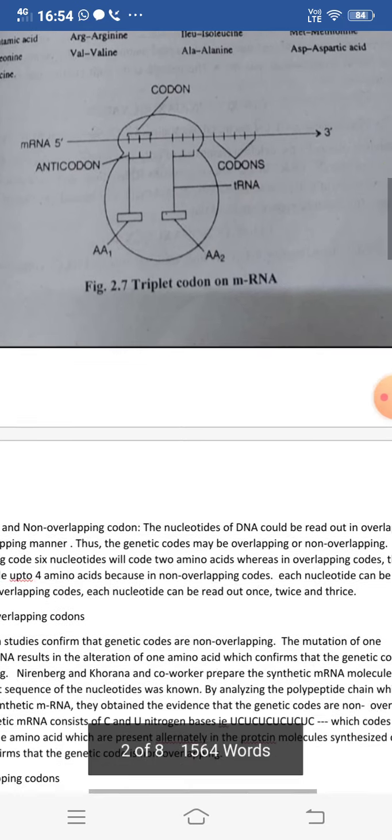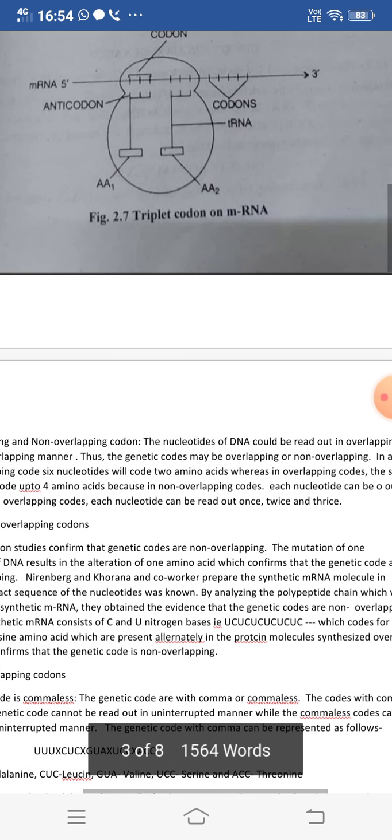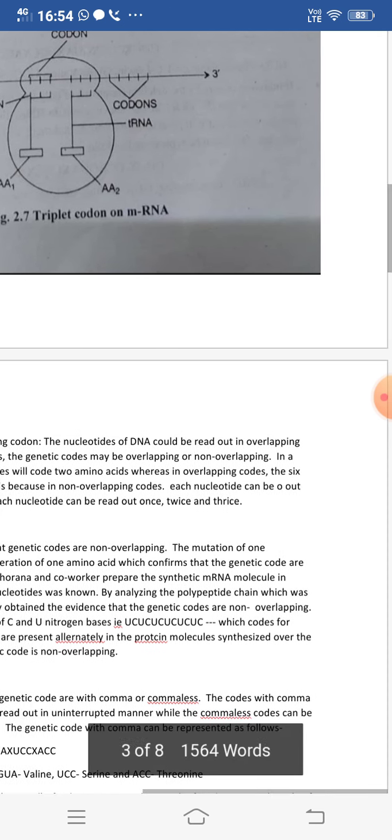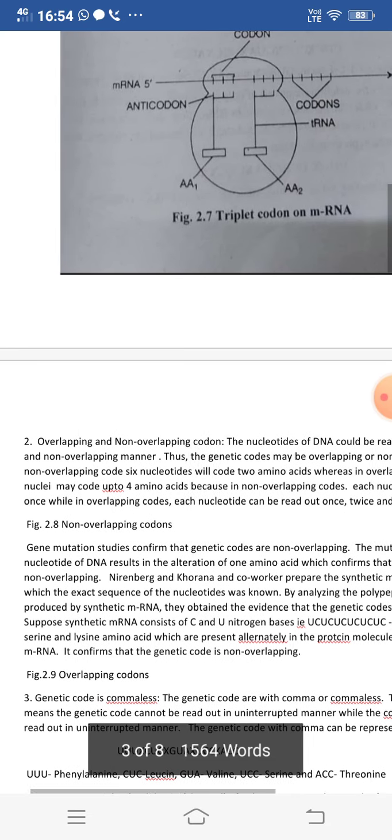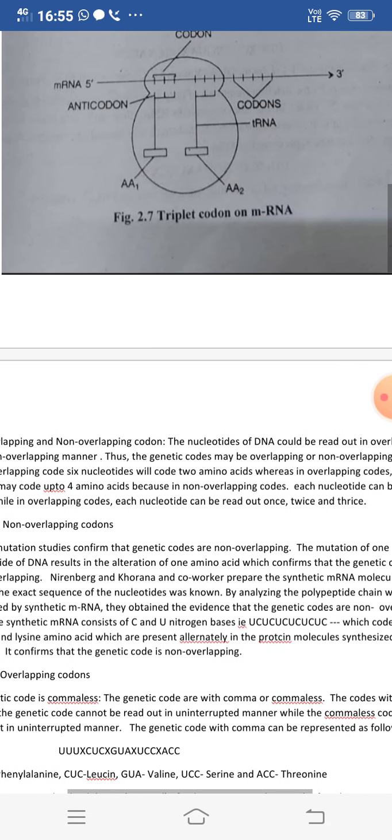Then the second is the overlapping and non-overlapping codon. The nucleotides of DNA could be read out in an overlapping and non-overlapping manner. Thus, the genetic codes may be overlapping or non-overlapping. In a non-overlapping code, 6 nucleotides will code 2 amino acids, since we know that 3 nucleotides will code 1 amino acid.